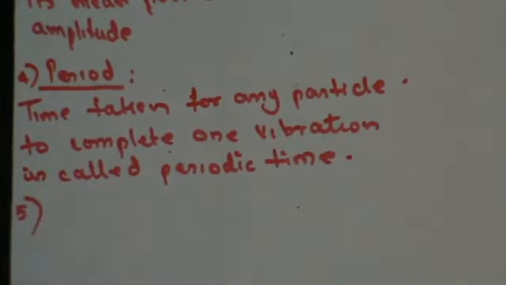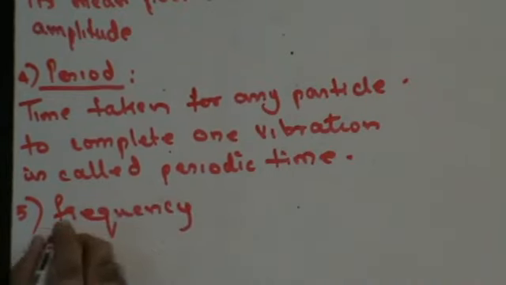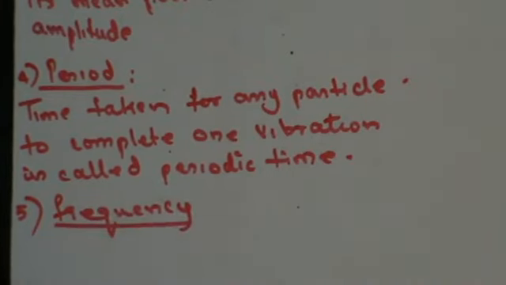Next, frequency. What is frequency? How many such vibrations can be performed in 1 second is called frequency.